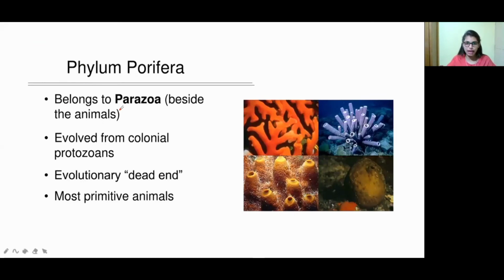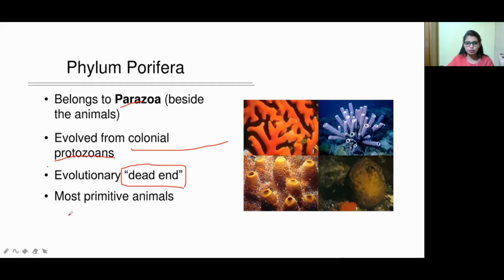It belongs to the Parazoa. Parazoa is nothing but besides the animals. So it evolved from colonial protozoans. It is evolutionary, right? It is evolution from the colonial protozoans. So by this evolution we can say Porifera is a dead end phylum, right? Why it is called a dead end phylum means it evolved from the protozoans. That's why it is called a dead end phylum.